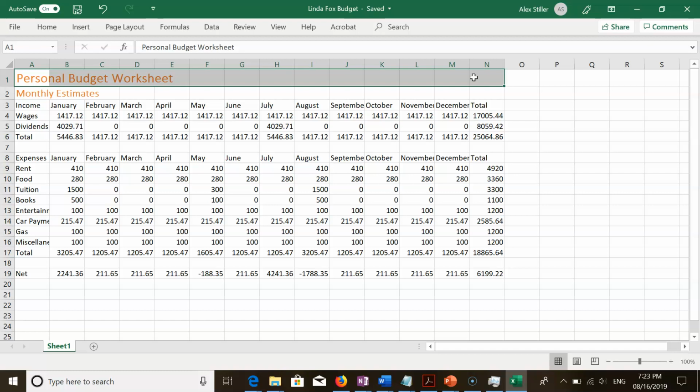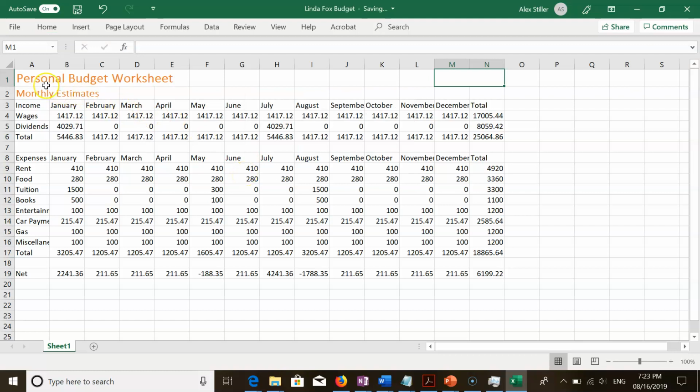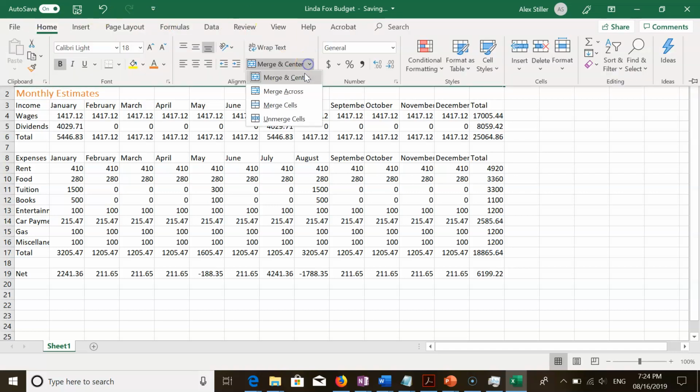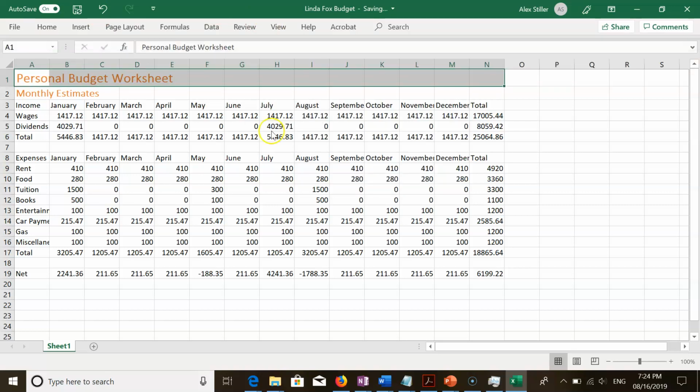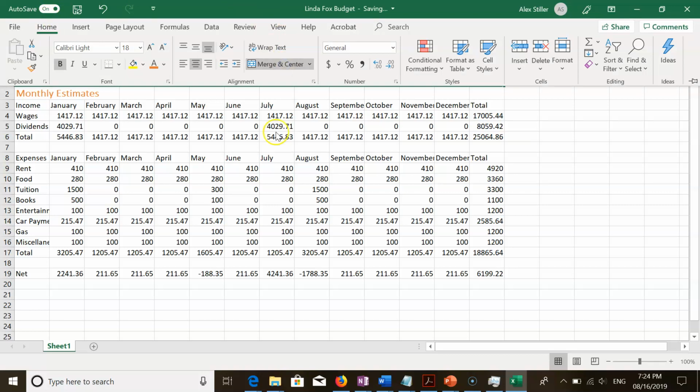Step 2 on page EX27. Click the Merge and Center button in the Home tab in the Alignment group to merge cells A1 through N1 and center the contents of the leftmost cell, that's A1, across the selected columns. There we go.